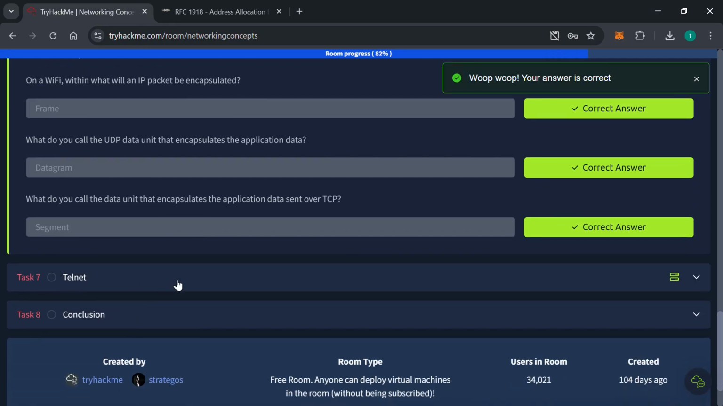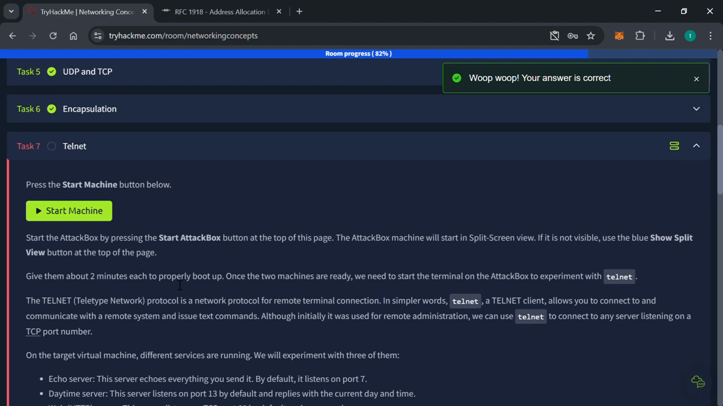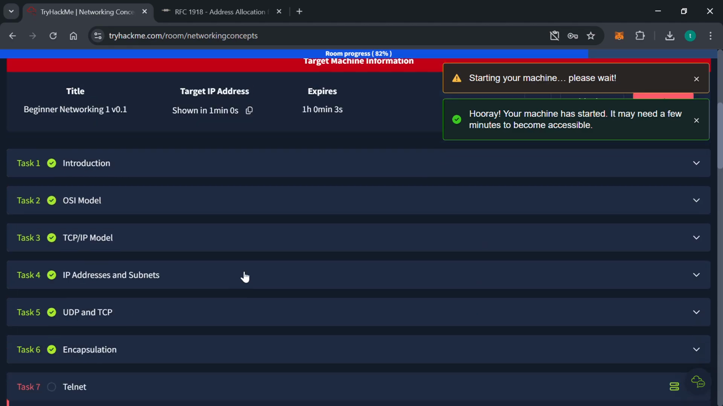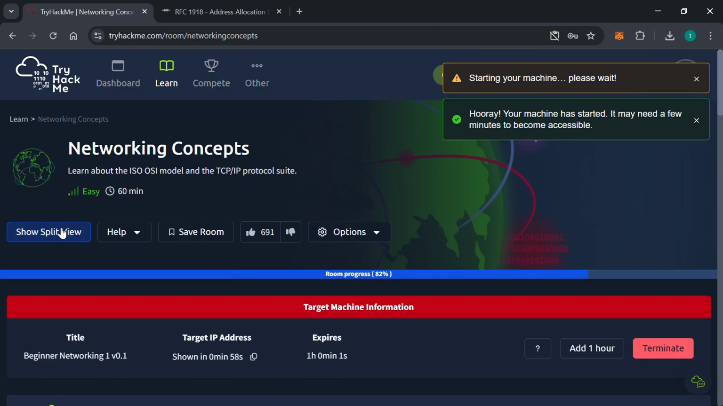Now we have, okay, we are supposed to start this machine, start machine. And also we've started our attack box. I'm just going to show split view.